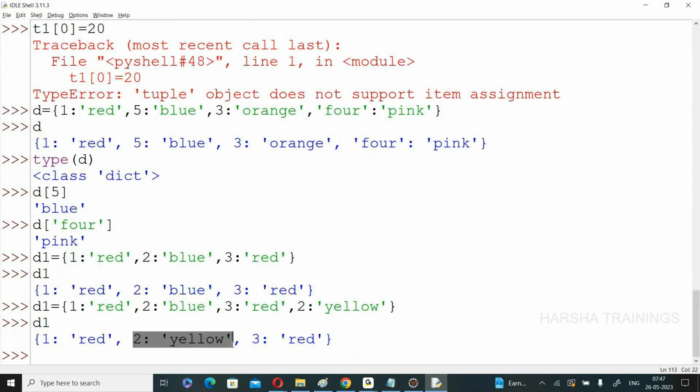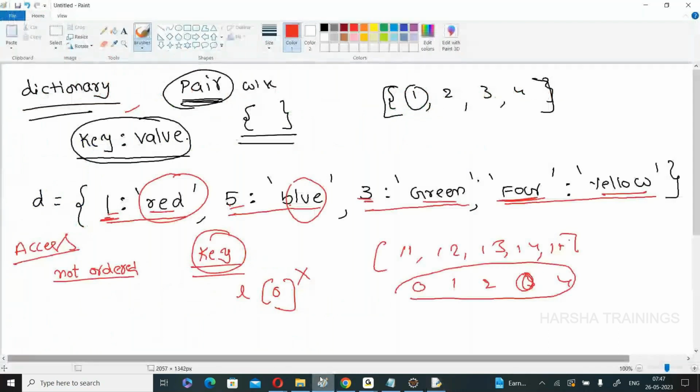So in the dictionary. Now, final point. What is the point? You know how to create the dictionary. Finally, accessing is also completed. We can access based on the keys, not the value. Now, dictionary is also mutable. Mutable in the sense it is possible to change the values anywhere. Indexes are not possible to change, keys are not possible to change. It is possible to change the values.